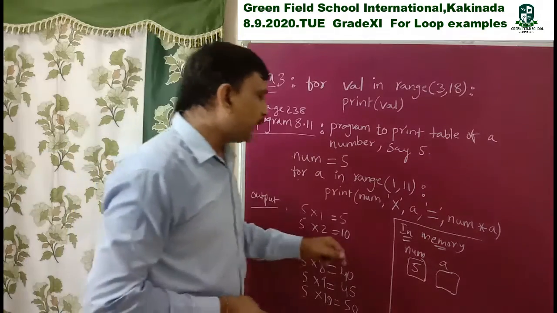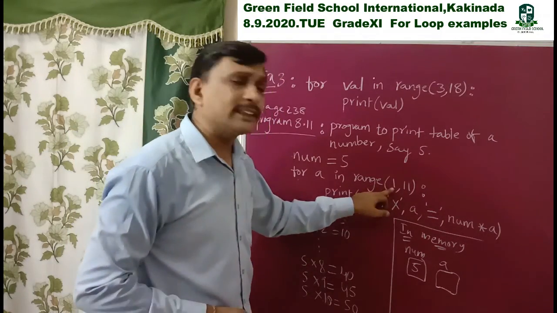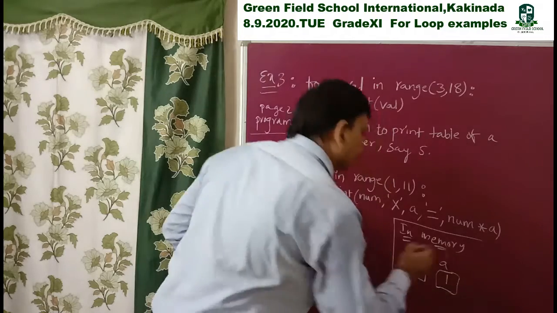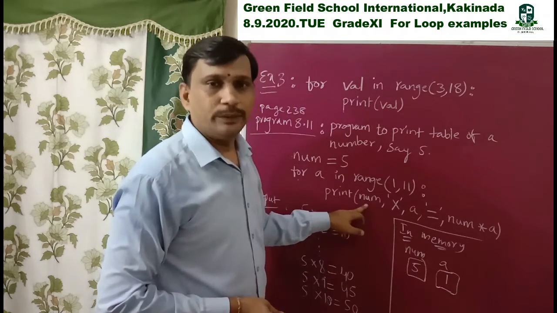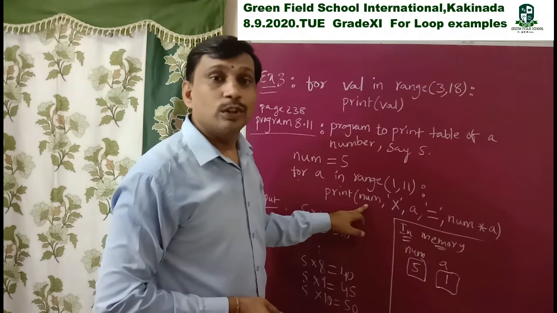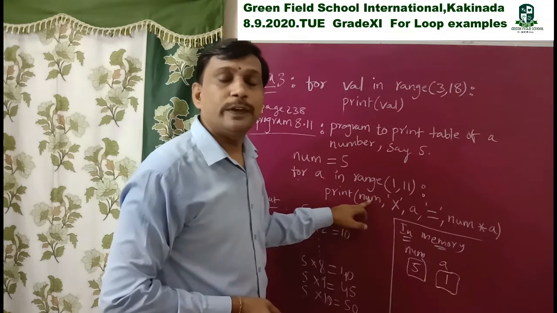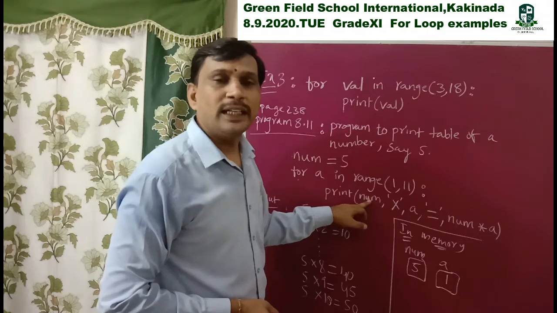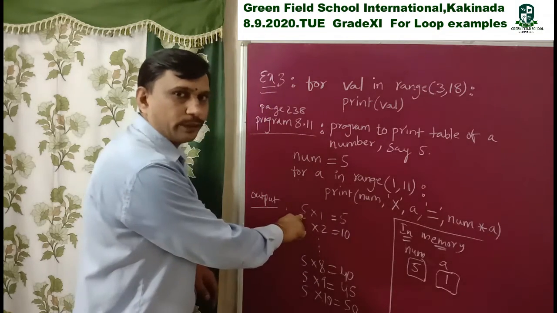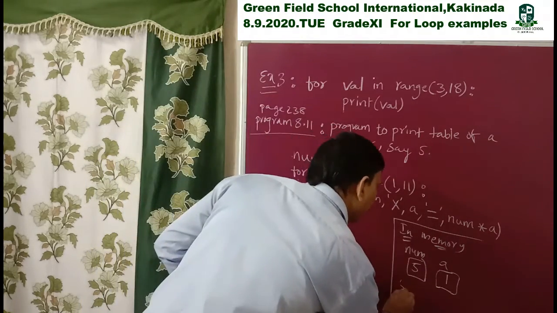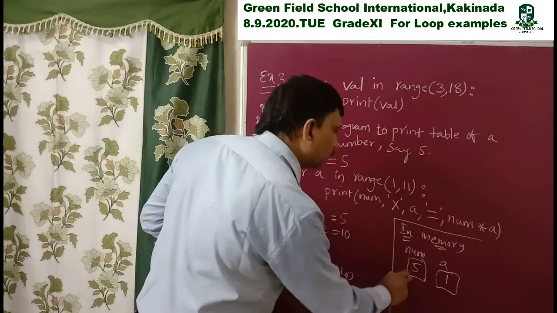Okay, so next coming to a. Initially a takes the value 1. It prints first num. Num is a variable, so a variable name without single quotes displays its value. Num means 5, so it displays 5.